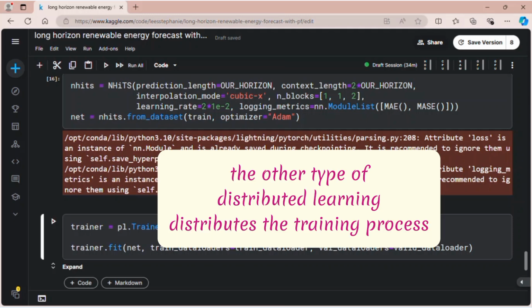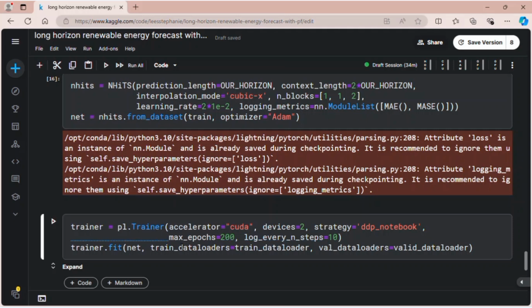Okay, and then max epochs, I set the epochs to be 200, so the model will go through the data 200 times. Log every n steps means that I want to log the metrics every 10 steps. After we initialize that, we name it trainer.